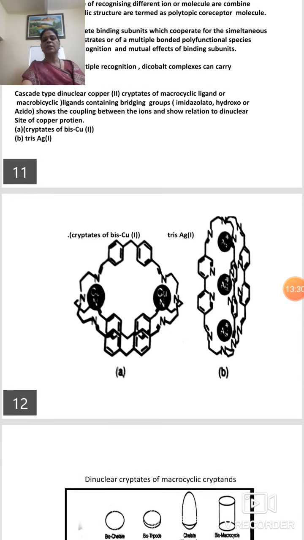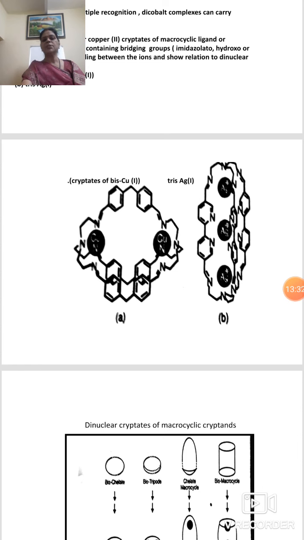Structure A shows the cryptate complex of bis copper(I) and B is the tris silver(I).